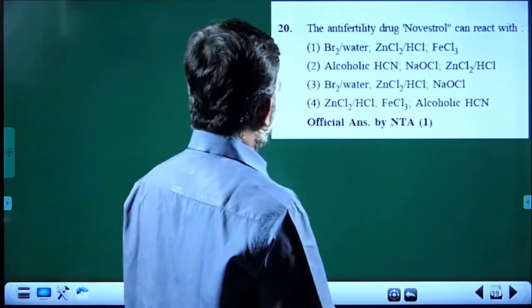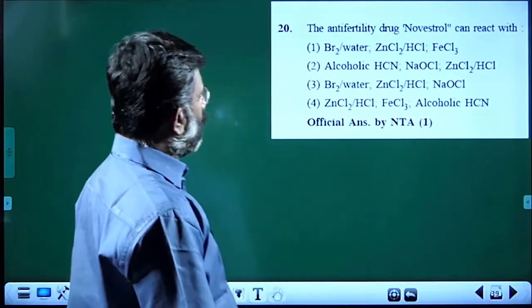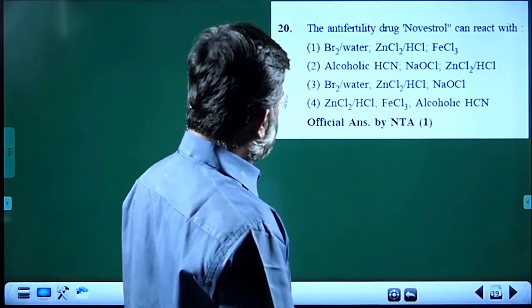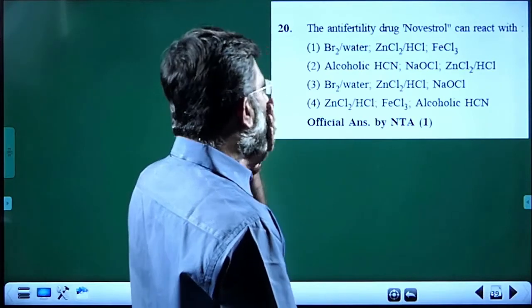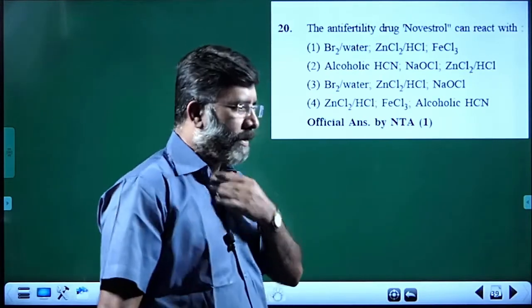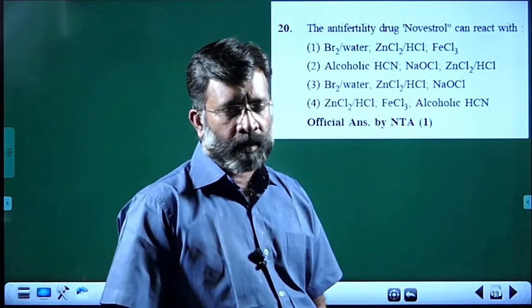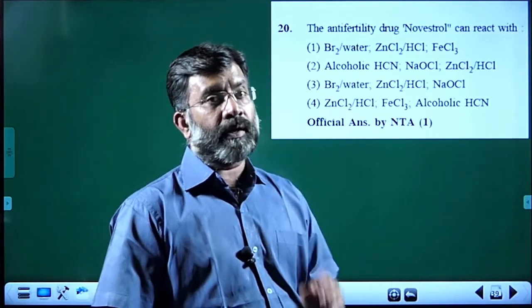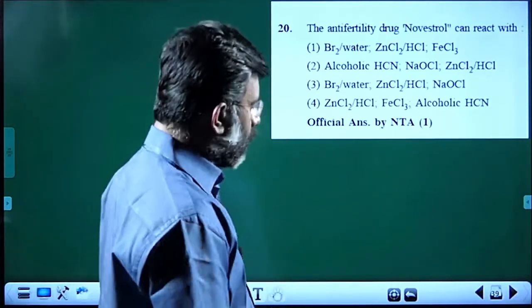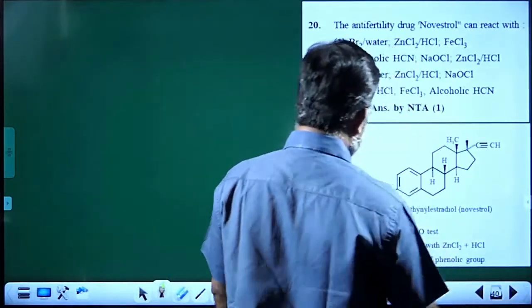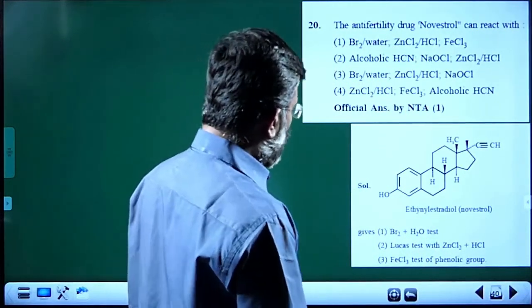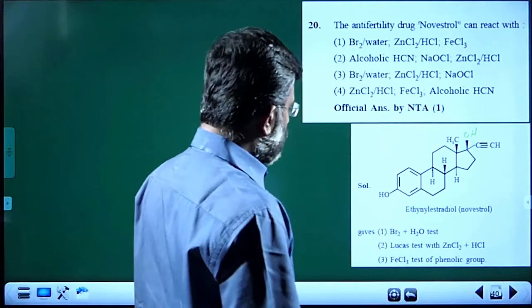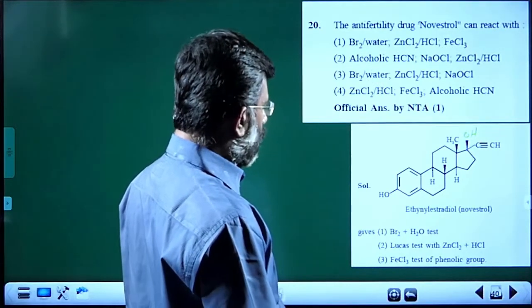Next one. Anti-fertility drug Novestrol. Novestrol can react with. This is one kind of question which we find recently. Based on the molecular structural entity, the questions are coming, but only the name is given without giving the formula or the molecular structure. So we have to know the molecular structure. This is Novestrol. Something is missing here. There must be OH here. This is ethinyl estradiol, Novestrol.